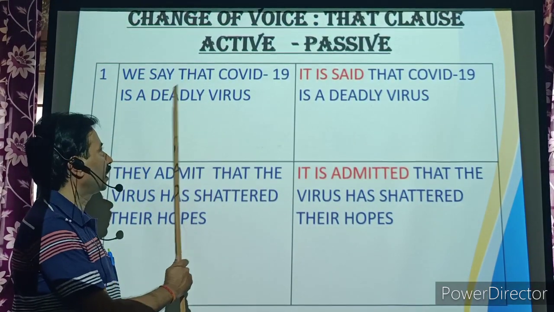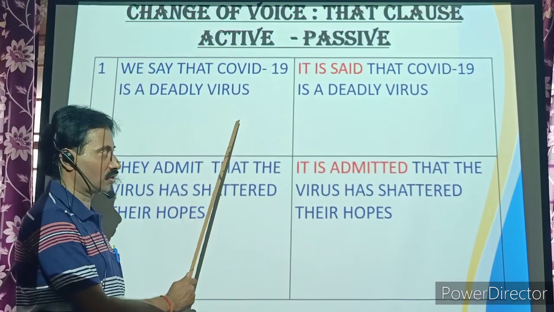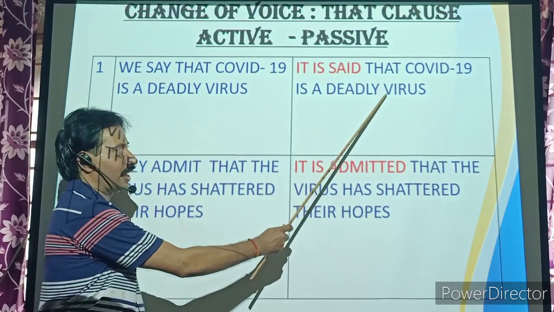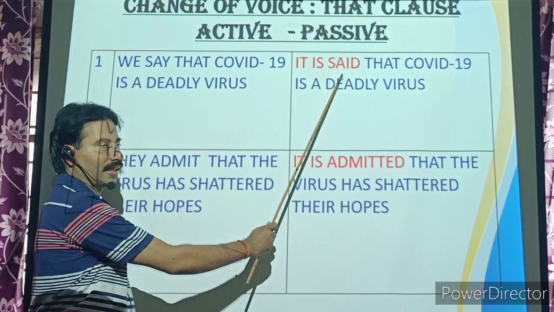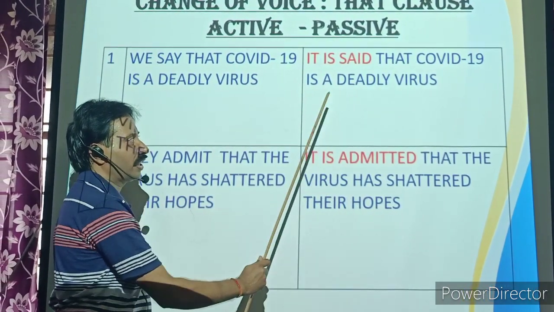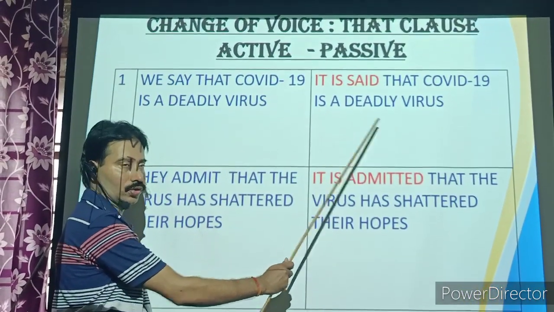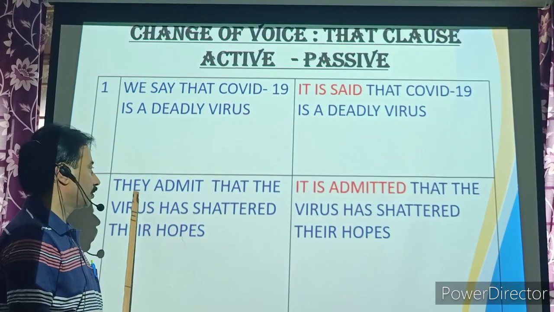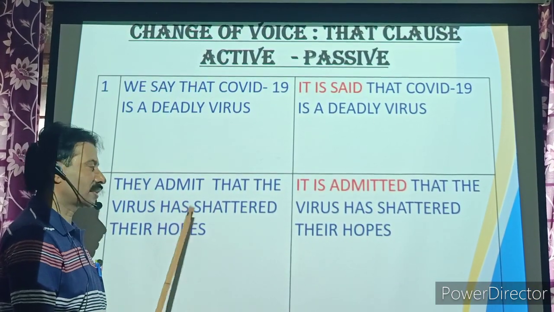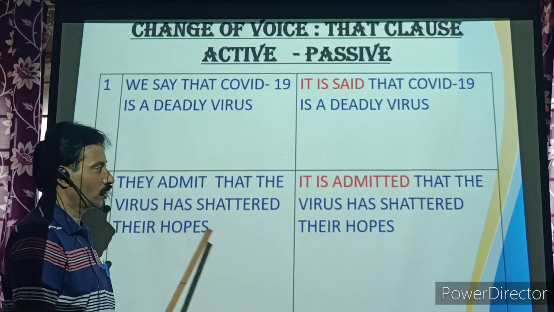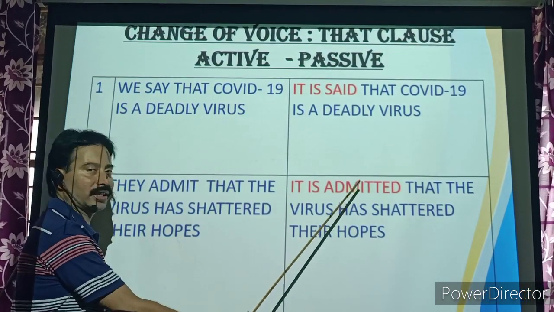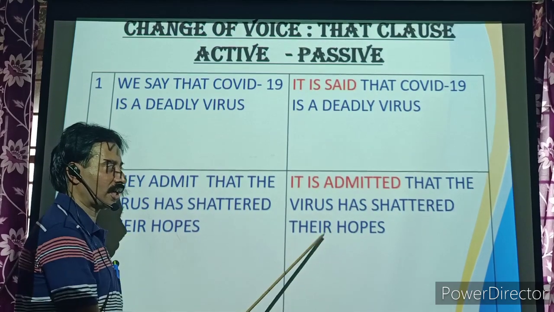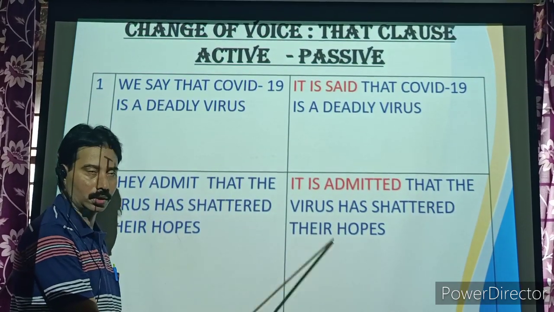It is said that COVID-19 is a deadly virus. In the second sentence, they admit that the virus has shattered their hopes. In passive voice: it is admitted that the virus has shattered their hopes.